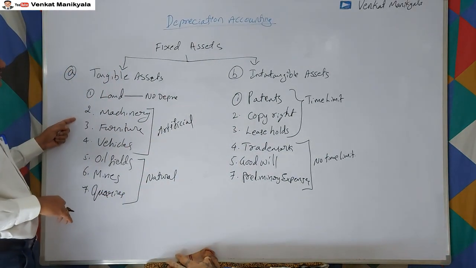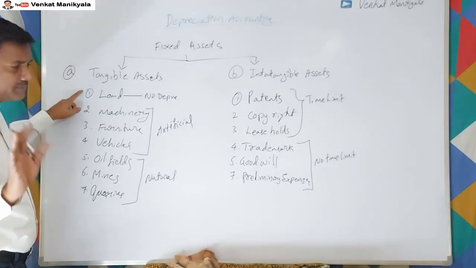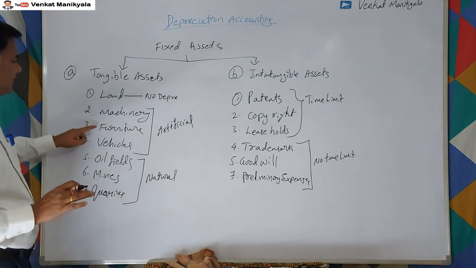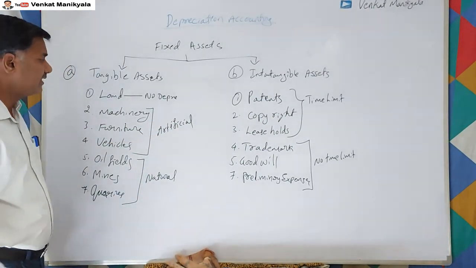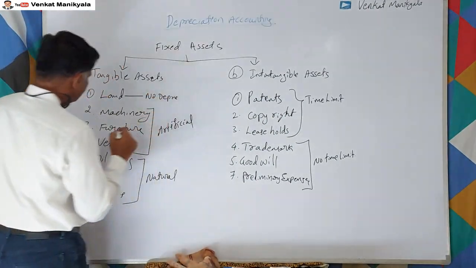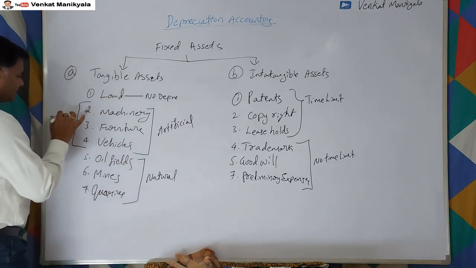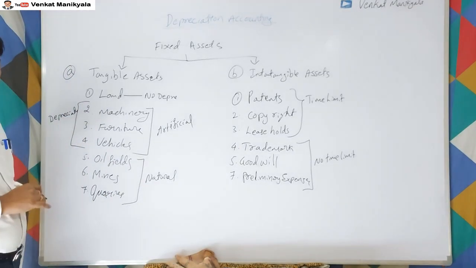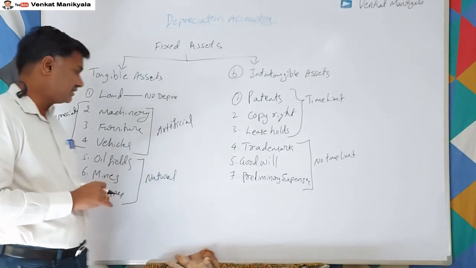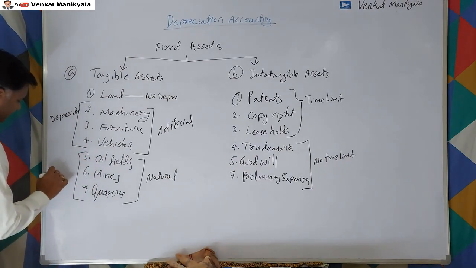So for tangible fixed assets, for land we don't provide any depreciation. Machinery, furniture, vehicles are artificial, so for these we provide depreciation. Whatever we provide for these, we call it depreciation. For the natural assets, we call it depletion.